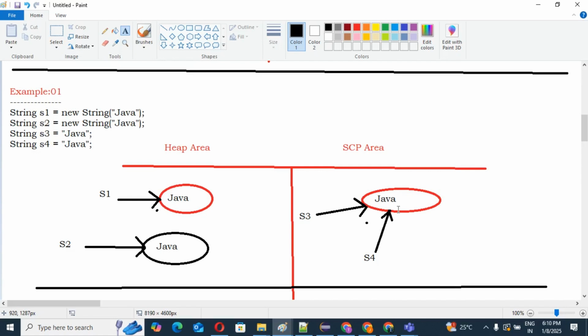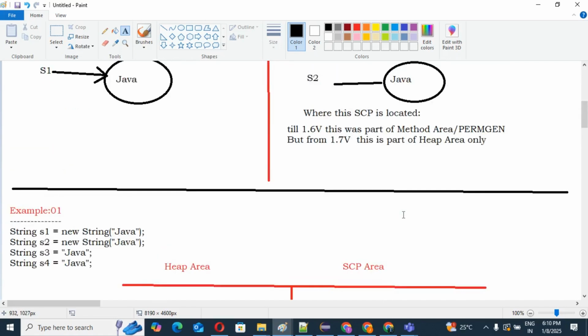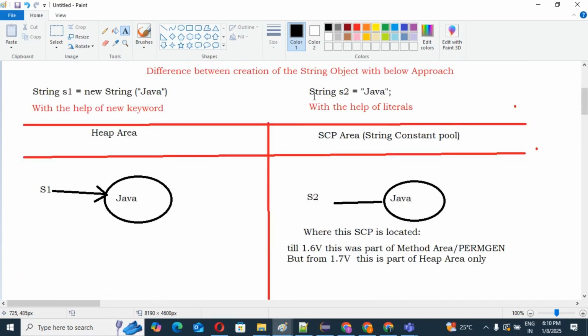Due to this concept, memory will be saved internally. That's why I told you that most of the time in a project we create string objects with the help of literals only. Why? Because memory will be saved and memory utilization will be improved.